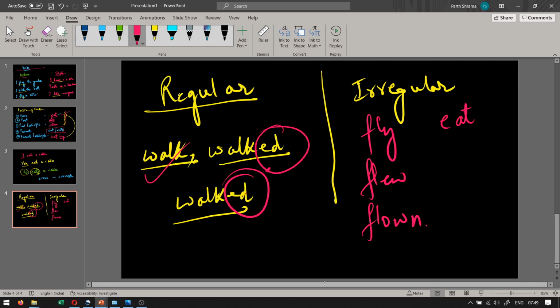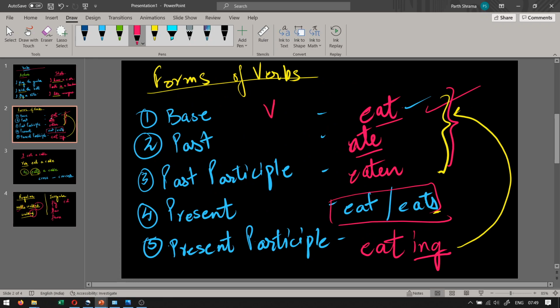Before learning them, you cannot do anything. You cannot learn tenses, you cannot learn active passive. If you want to learn all that, first just learn the 3 forms: the base form, the past form, and the past participle form of verbs. Just 3 forms. To simplify our language, we can call them V1, V2, V3, V4 and V5, just by the number.